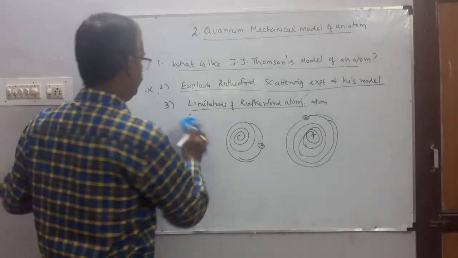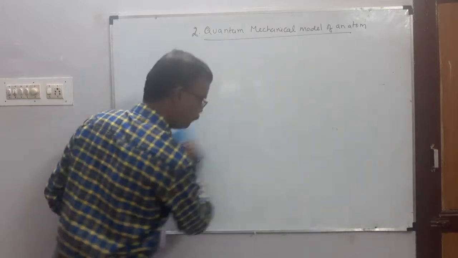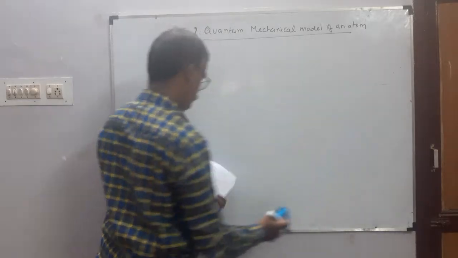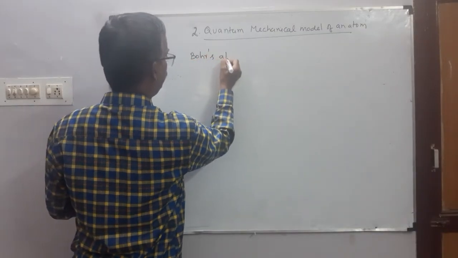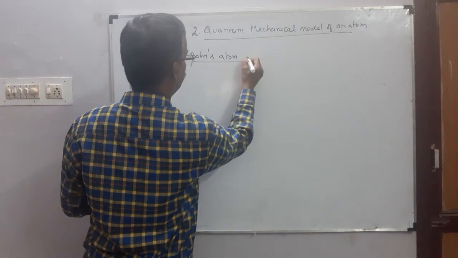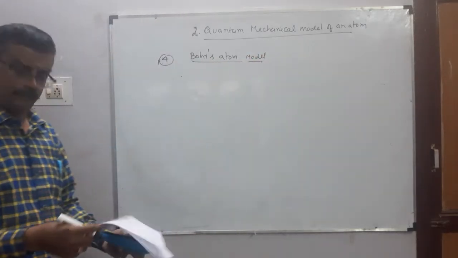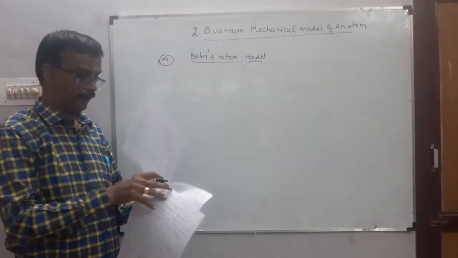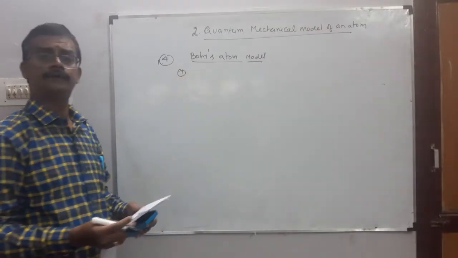Okay, next, fourth important one, important 5-mark question, Bohr's atom model. So very important 5-mark question. So ரொம்ப important, நல்ல கவர் பண்ணிட்டு 4 points. Okay, நல்லது. First point, according to this concept,